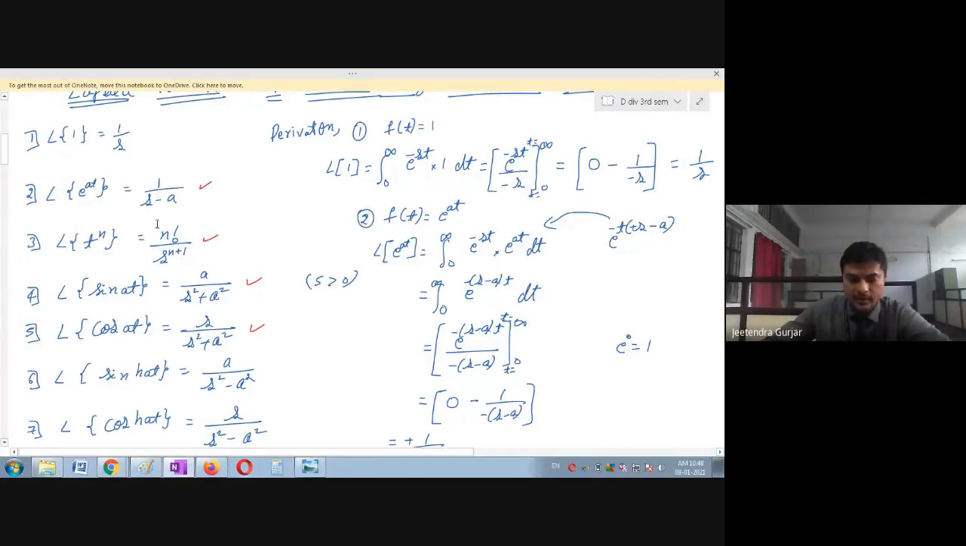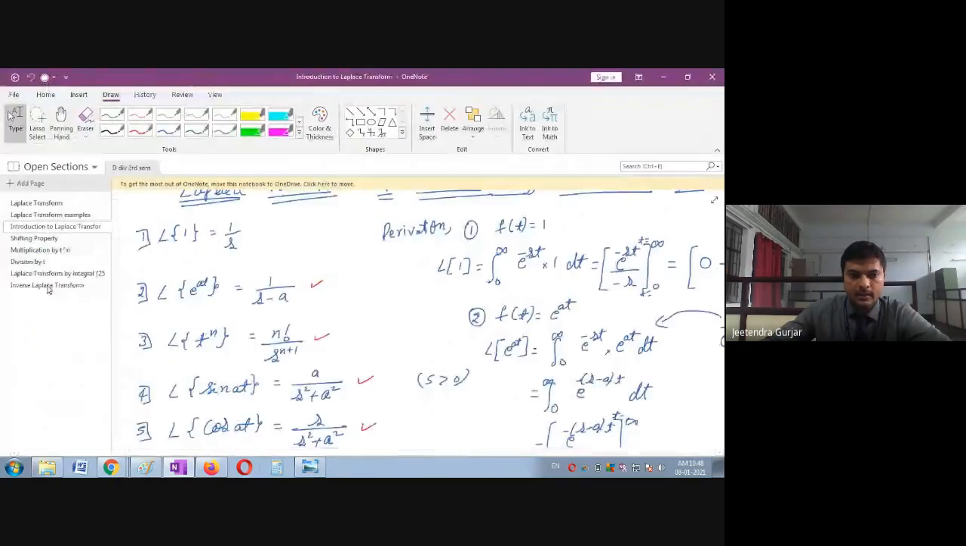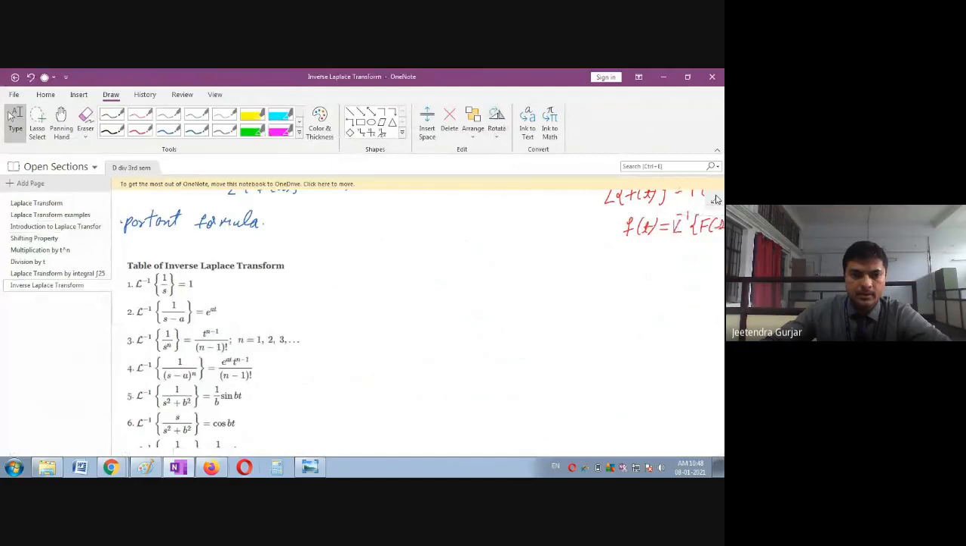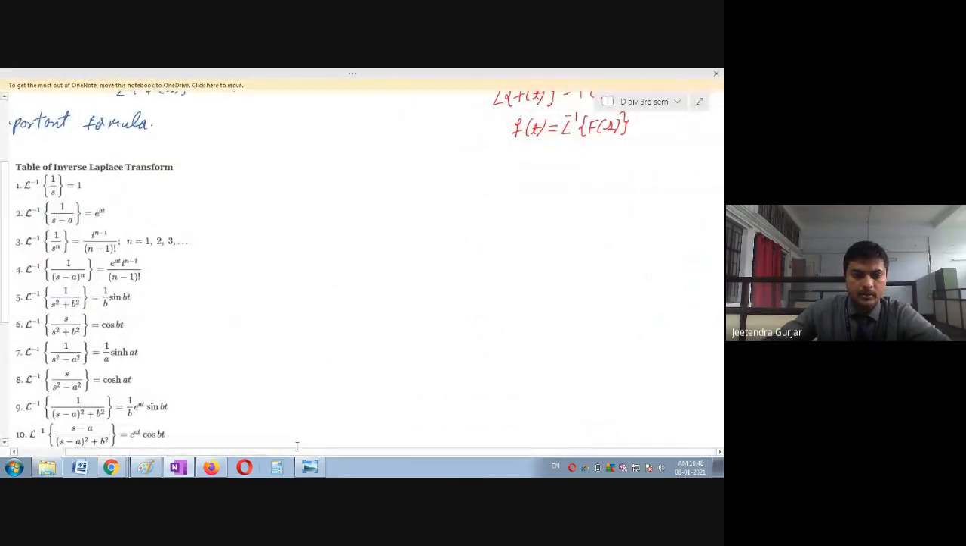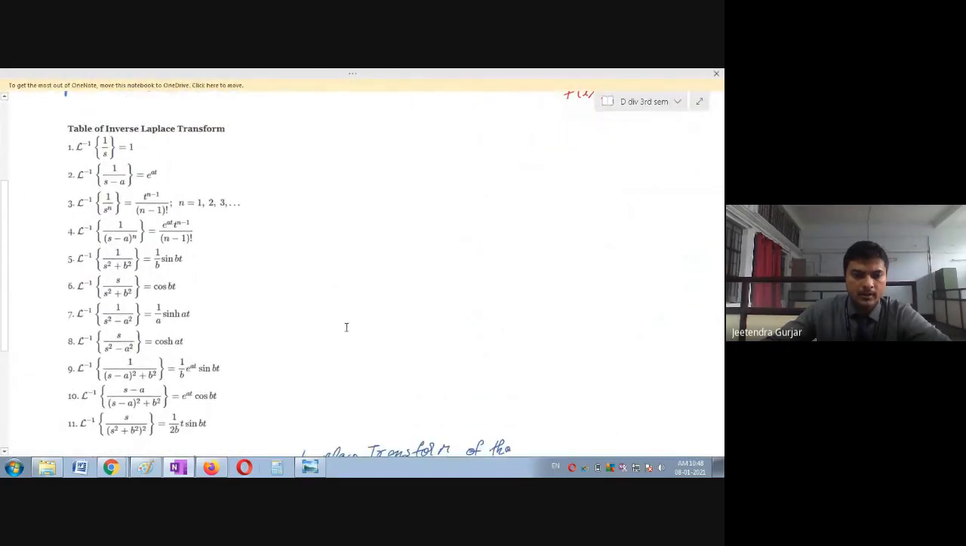Similarly, L inverse of n factorial upon s raised to n plus 1 will become t raised to n. Similarly, L inverse of a divided by s square plus a square will become cos at. So like this, we get the inverse Laplace transform table. So please note down these formulas again.